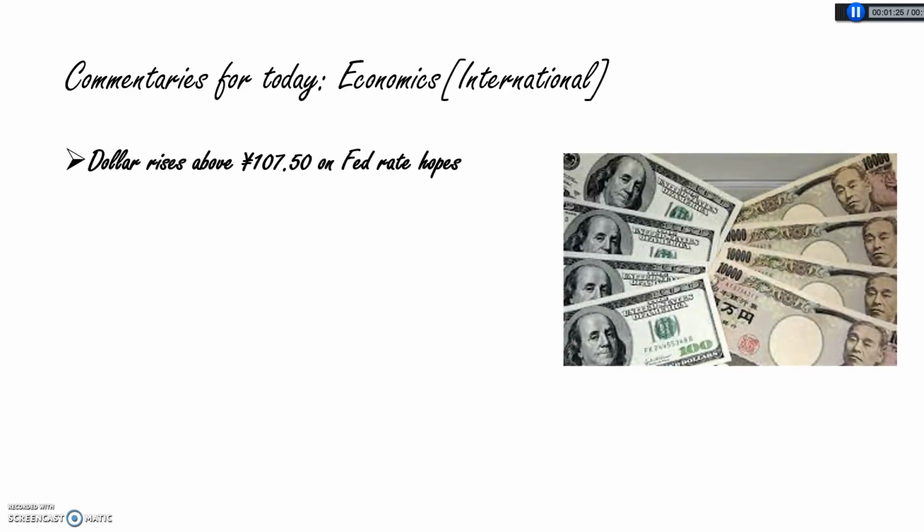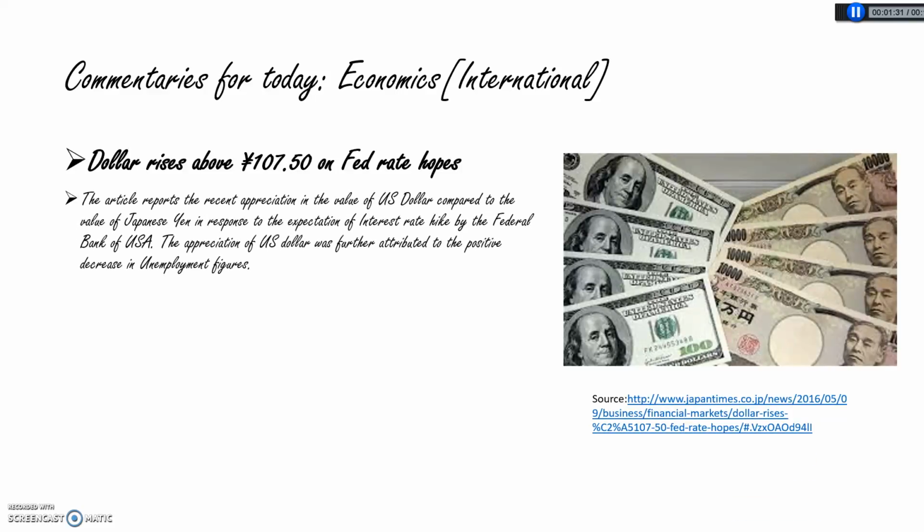Dollar rises above 107.5 yen on Fed rate hopes. The article reports the recent appreciation in the value of the US dollar compared to the value of the Japanese yen in response to the expectation of an interest rate hike by the Federal Reserve of the USA. The appreciation of the US dollar was further attributed to the positive decrease in unemployment figures.